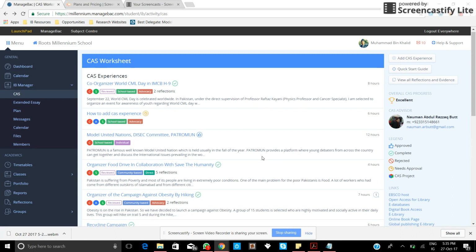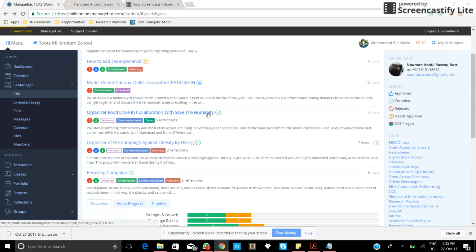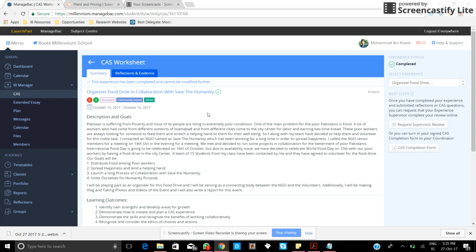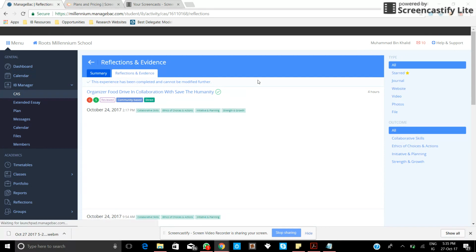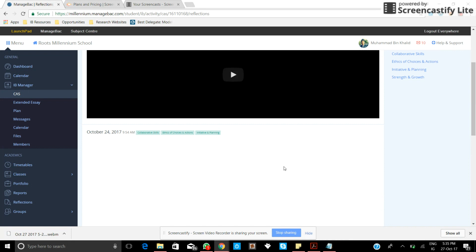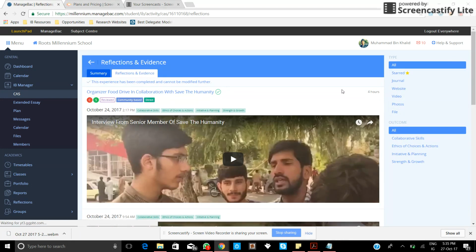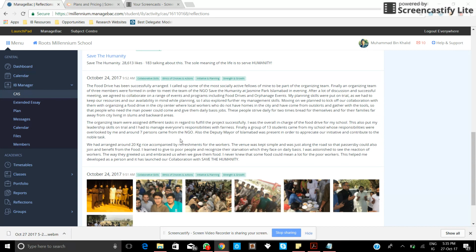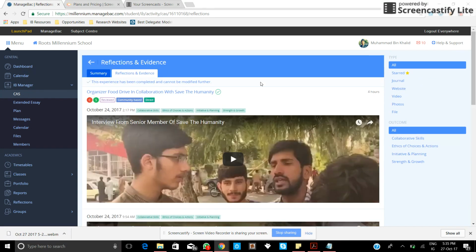Now let's see. For example, if I have added the reflections and those reflections have been reviewed by my supervisor who was available at the point. If it has been reviewed, then I cannot further edit those reflections as well. For example, if I go up here, there will be no option to edit my reflections. And it is also shown here that this experience has been completed and cannot be modified further. So it is blocked, and what you can only do is delete the experience and nothing else. Let's move forward.